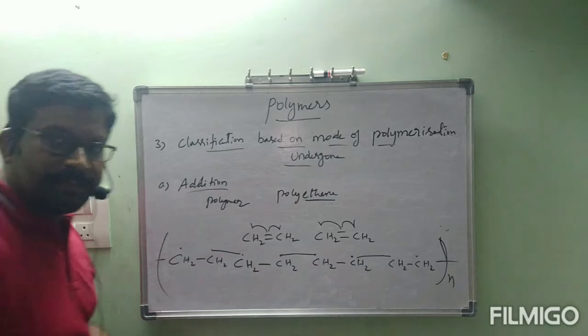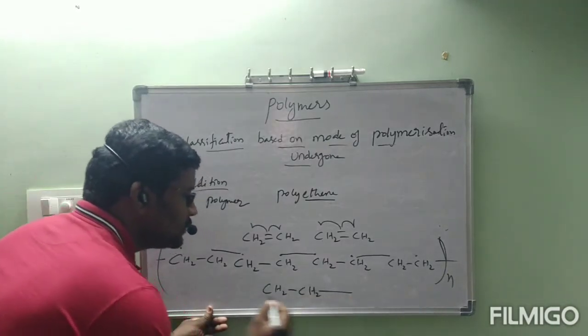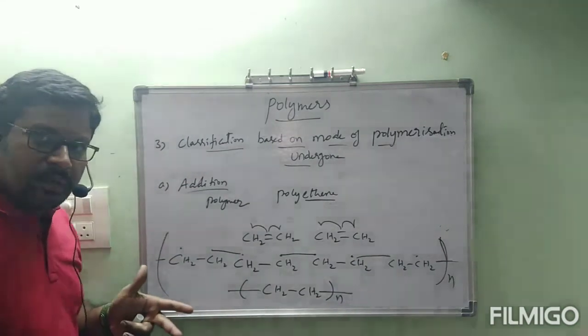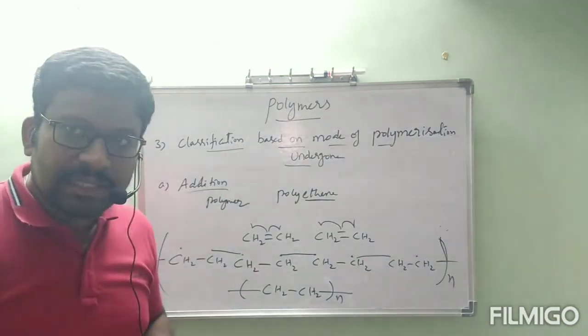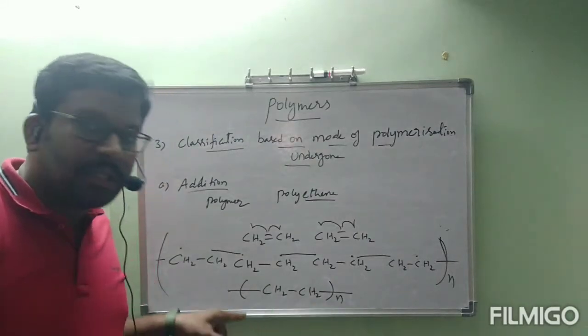That's why this is simply represented as CH2 single bond CH2 continuation N, because how many ethene molecules are reacted we cannot say. That's why N molecules we are showing. This is the representation of polythene.